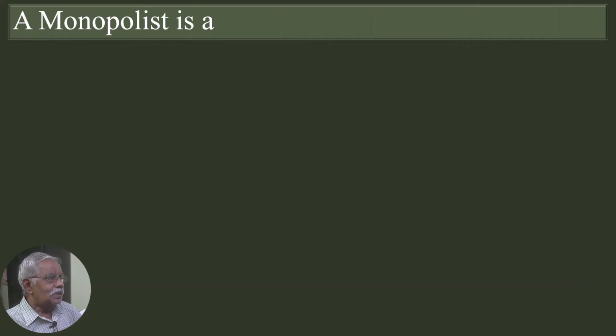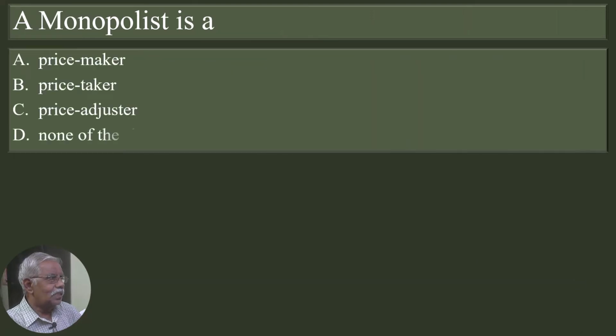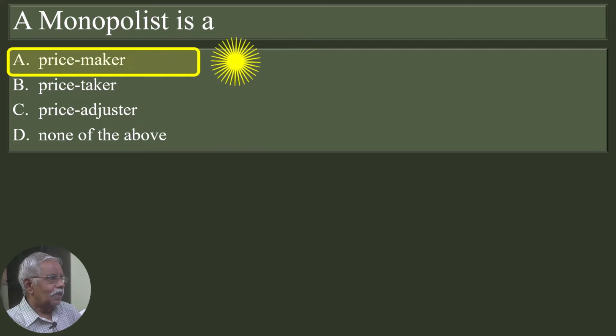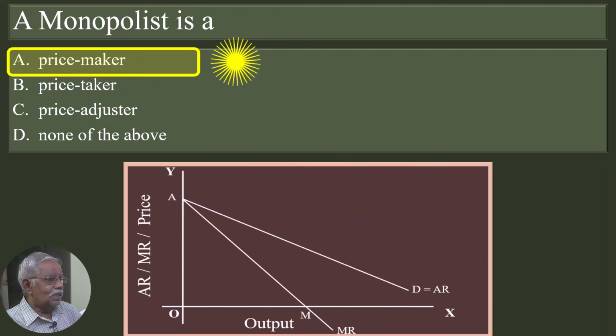A monopolist is a: price maker, price taker, price adjuster, none of the above. Price maker is the correct answer. Look at this graph. The demand curve of a monopolist is sloping downwards. That shows monopolist knows by reducing the price of his product he can sell more. Monopolist enjoys full control over the price of the product.